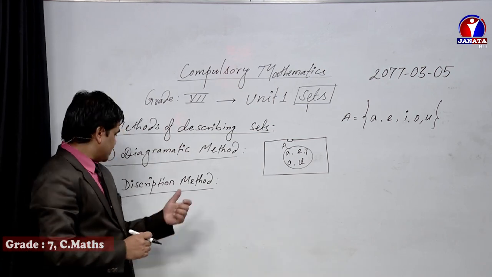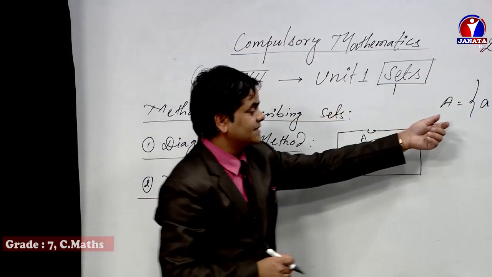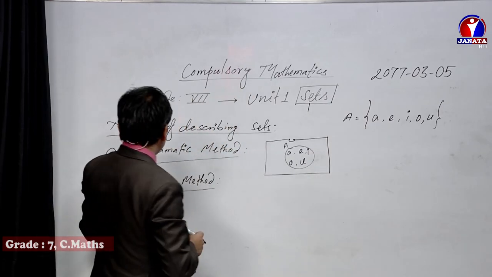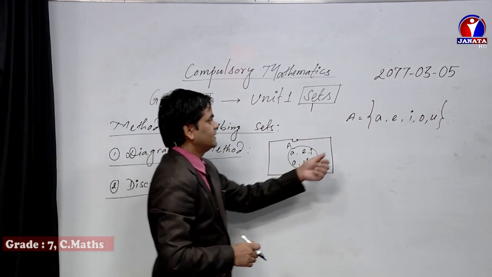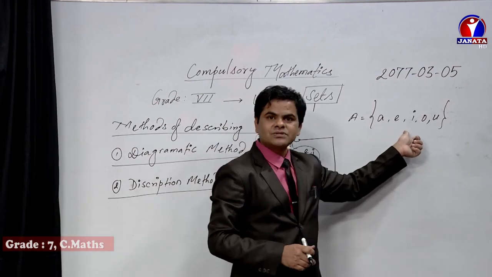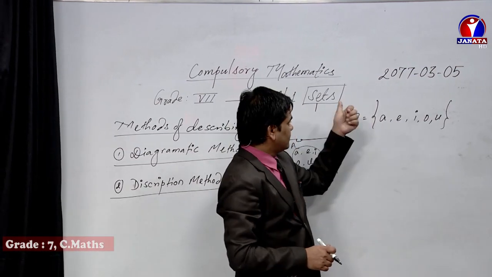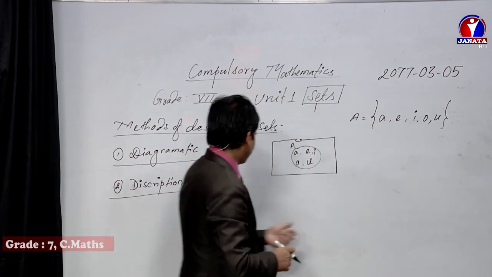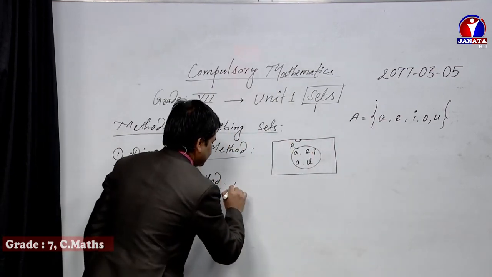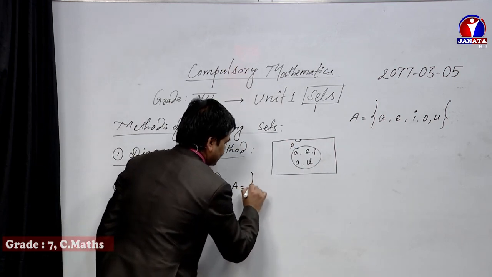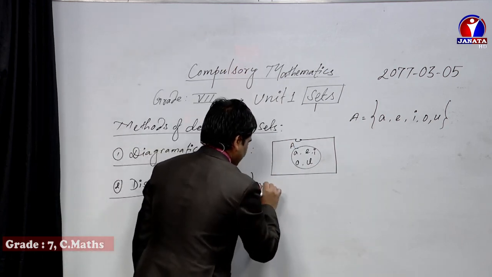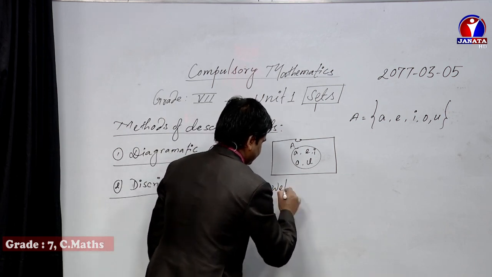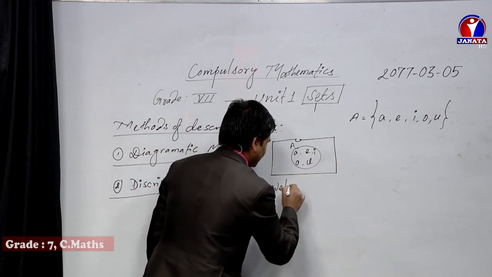So, if you write this same set of information using the descriptive method, what will you do? Of course, they belong to the vowel sounds of the English alphabet. So, what do you have to write? A equals curly bracket, and we write that information in words.